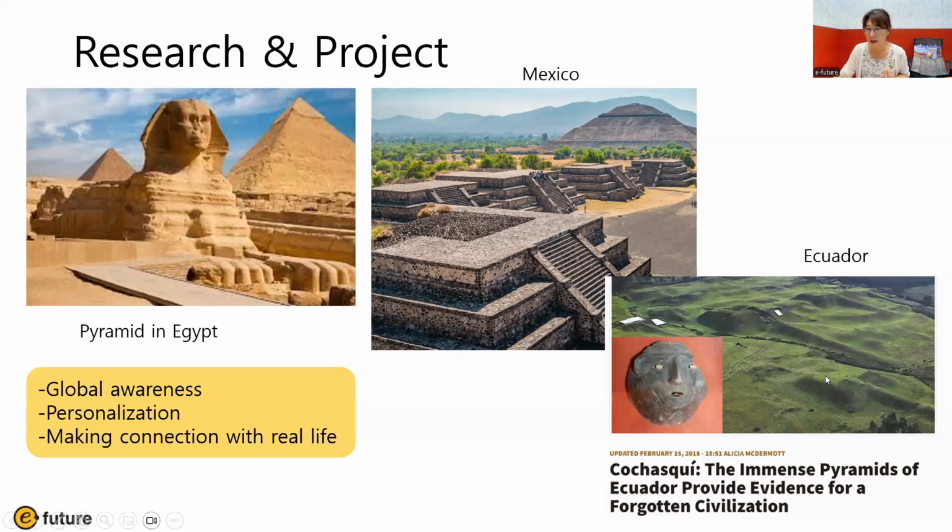And I found out that there are pyramids in Ecuador too. Isn't it interesting? So you do a research project, and then you can share the information together with other students. You can do presentations. This will help students with global awareness, personalization, and making connections with real life.